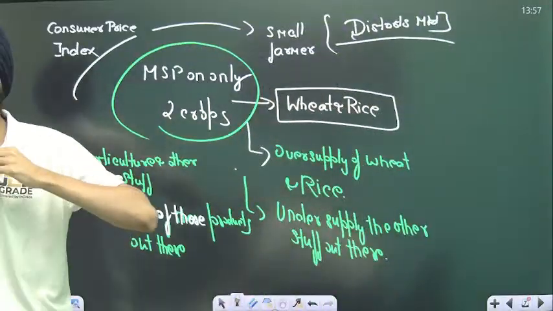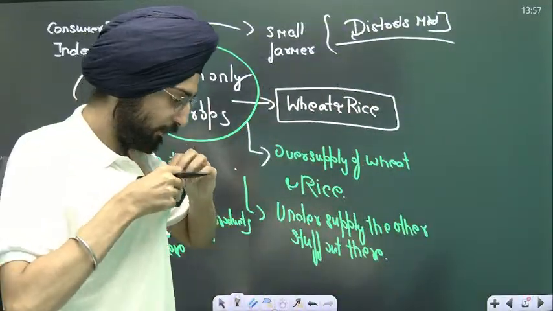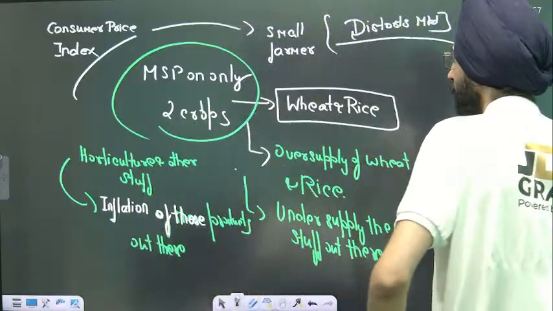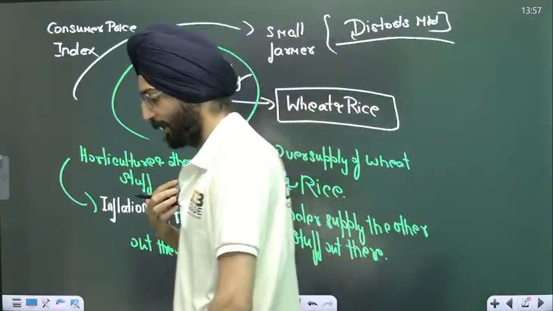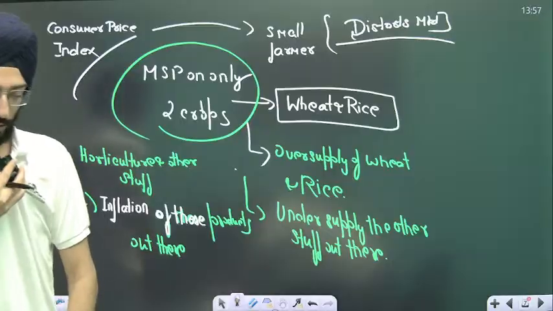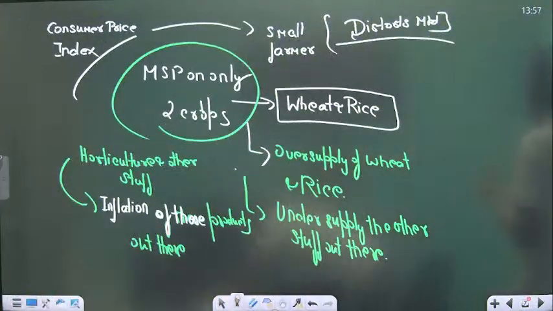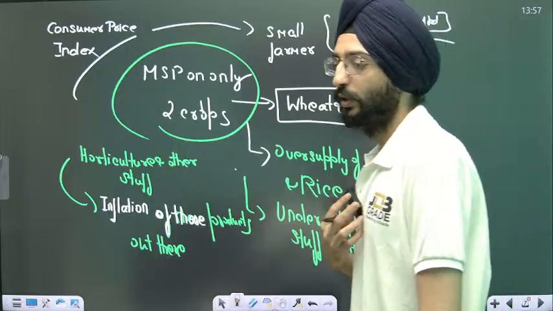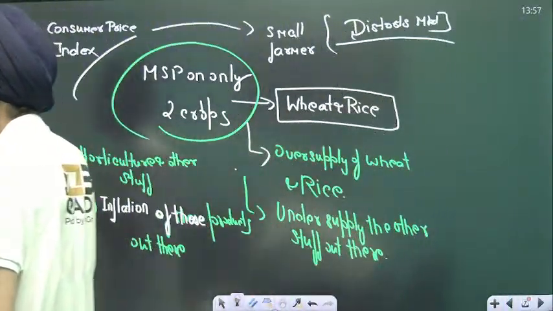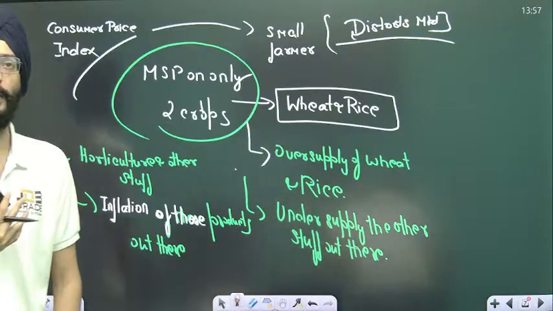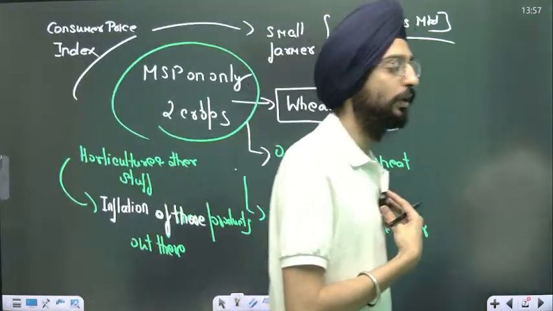Let's continue from this. As you know, we are discussing the problems of agriculture, and we were discussing the MSP. Sir, it's only offered on two crops, basically wheat and rice. This will lead to an undersupply of other crops, which will eventually lead to a rise in the CPI, the Consumer Price Index, and inflation.